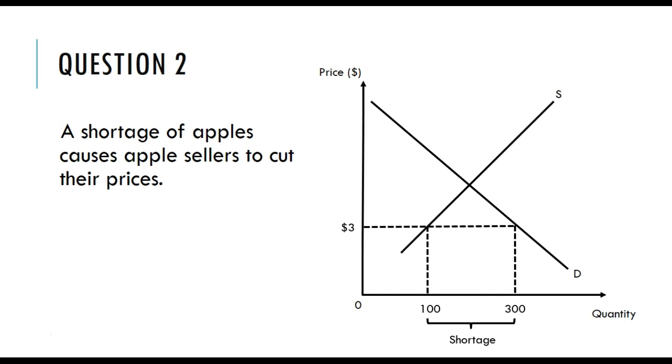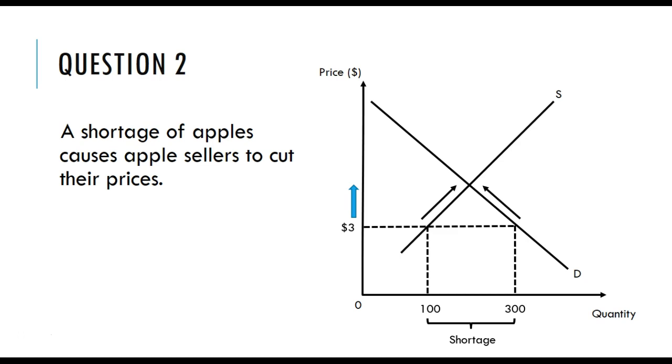Well, that's obviously false. In the case of a shortage, what happens is that the buyers will start to bid the price upwards. And as a result of that, suppliers will start to increase the quantity supplied. They will move upwards along their supply curve because it is profitable for them to supply more to the market now. But buyers will decrease the quantity demanded.